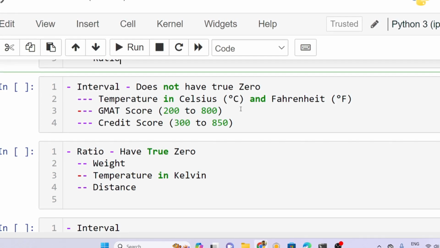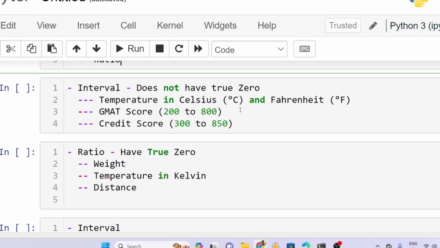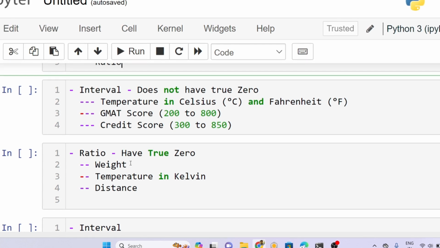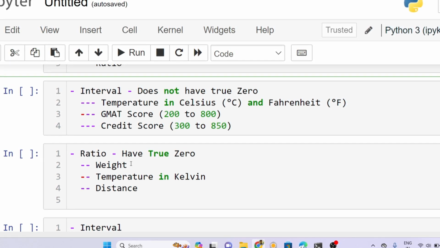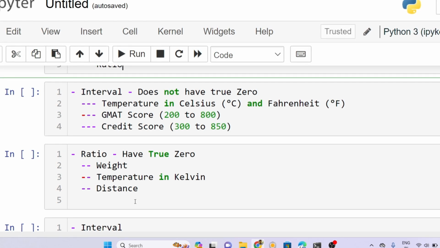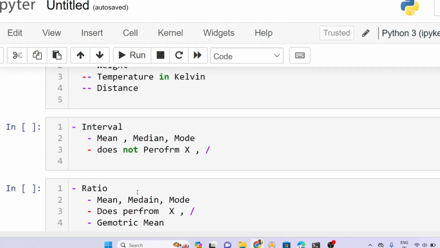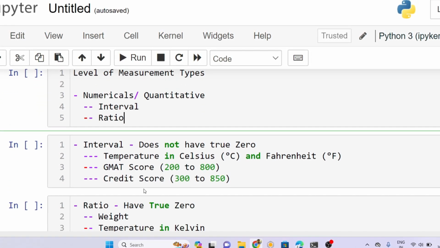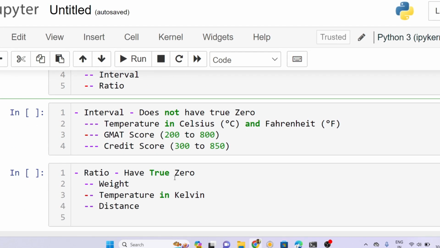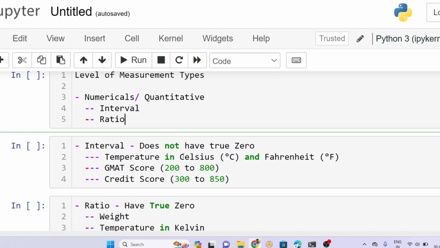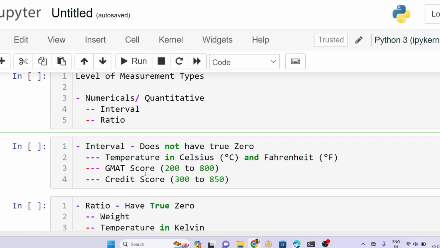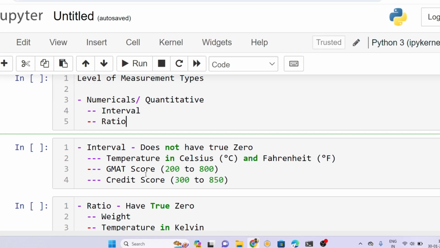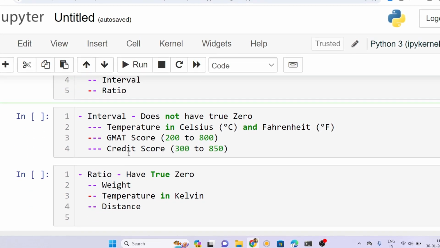For the interval, when you convert the unit to the other, you cannot get the same ratio value. But the ratio scale has the true zero, so the ratio holds good. So this is the difference between interval and ratio. Both look similar, but the ratio has a true zero value and the interval doesn't. And when you divide the values to see how many times one is higher, that holds good in ratios only. It doesn't hold good in the interval.